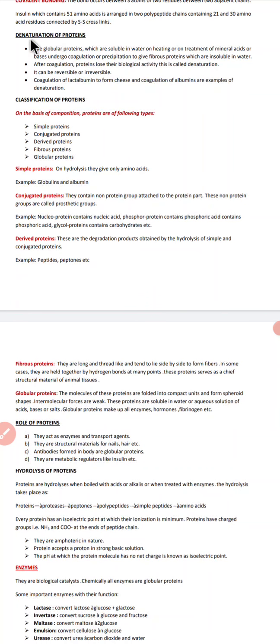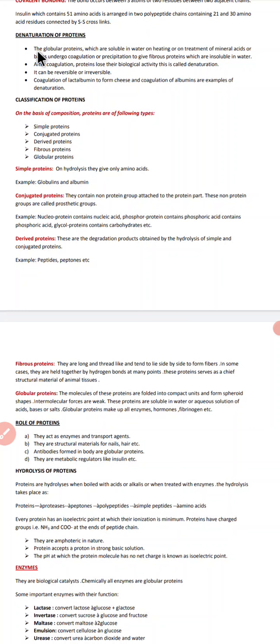What is the meaning of denaturation of protein? Destruction of protein. How does a protein get destructed? According to it, we know that the globular proteins which are soluble in water, on heating or on treatment of mineral acid or bases, undergo coagulation or precipitation to give fibrous proteins which are insoluble in water. After coagulation, proteins lose their biological activity, and this is called denaturation.